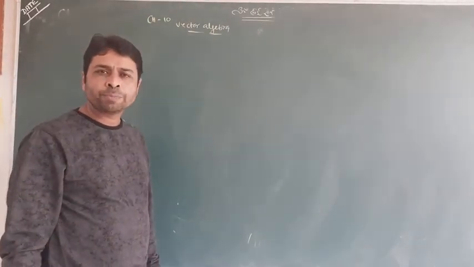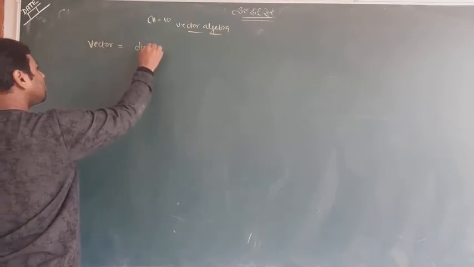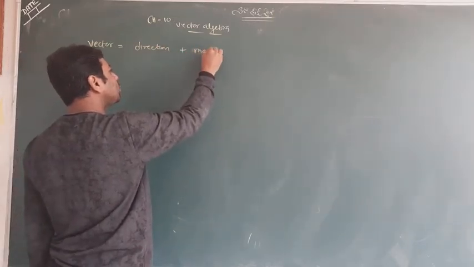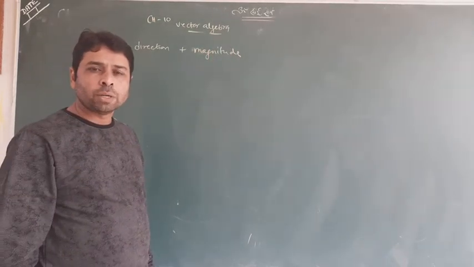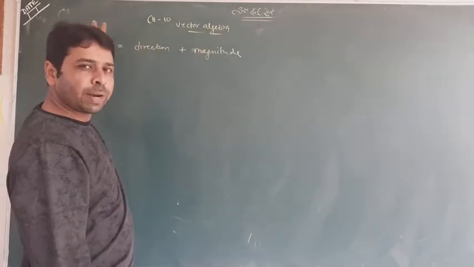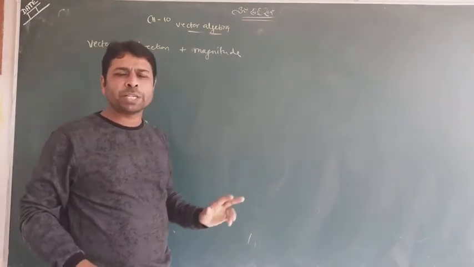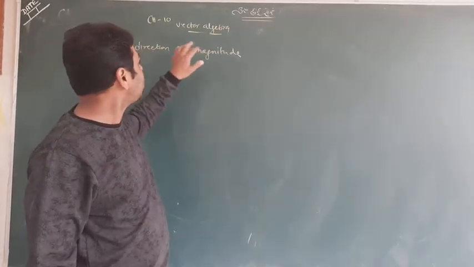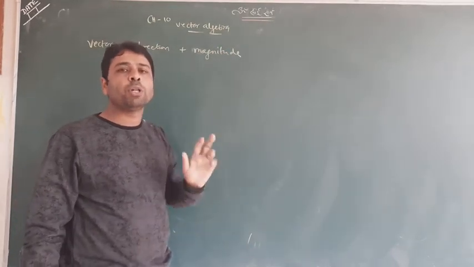You know about vector. Vector means direction plus magnitude. It's called a vector. That which has a direction as well as a magnitude is a vector. I don't want to go into what is a vector quantity and what is a scalar quantity right now. But what is the real meaning of vector? It has direction as well as a certain magnitude. It's called a vector. What is the symbol of vector?